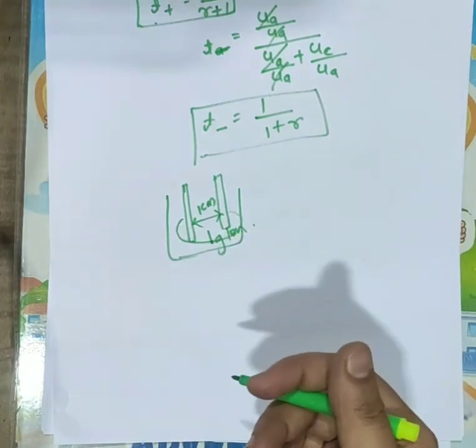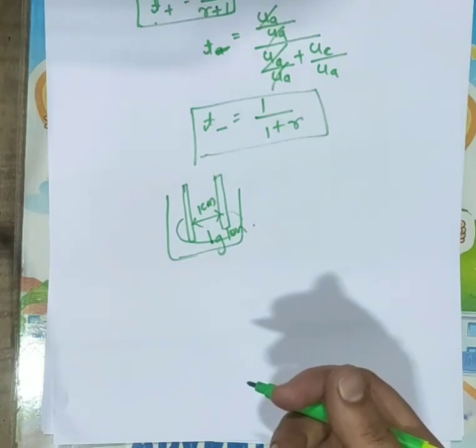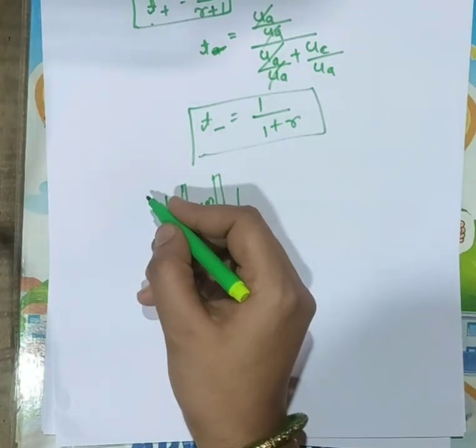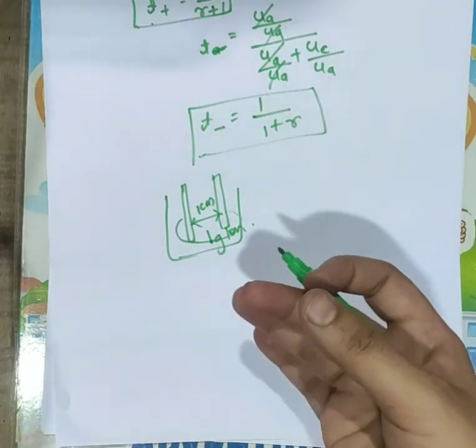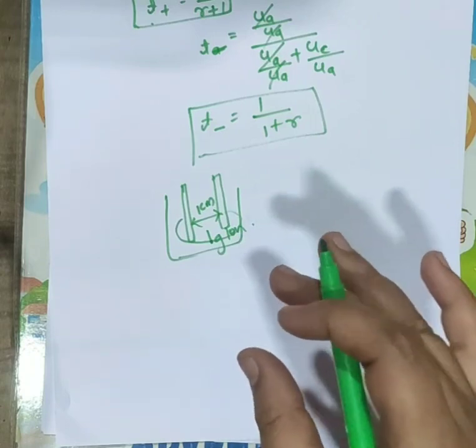So let us see what is meant by absolute ionic mobility. This is ionic mobility, and there is another term called absolute ionic mobility. That is also mobility, but there is some difference.